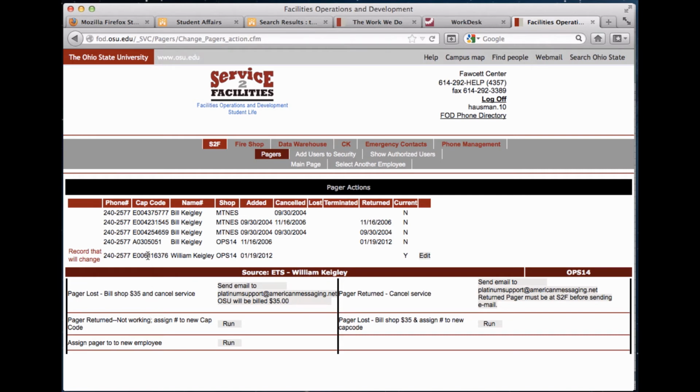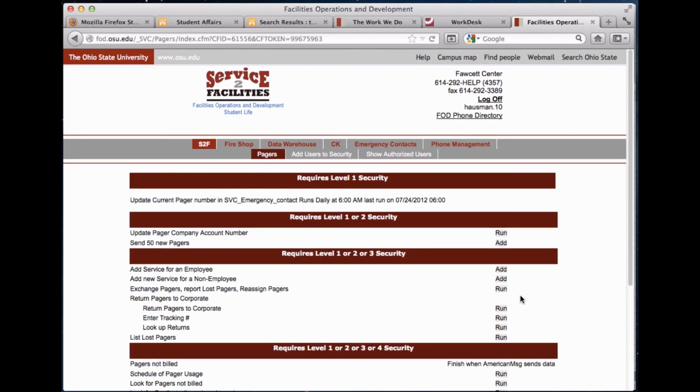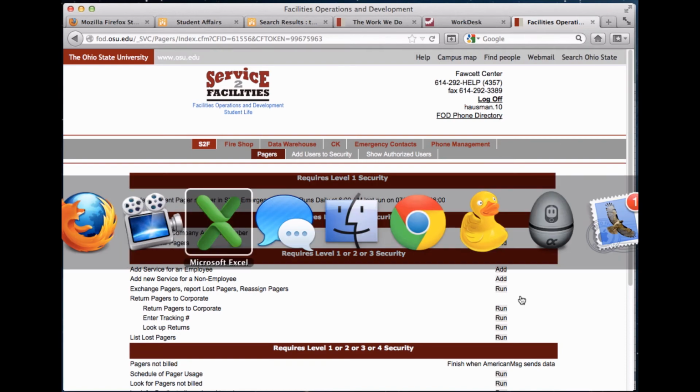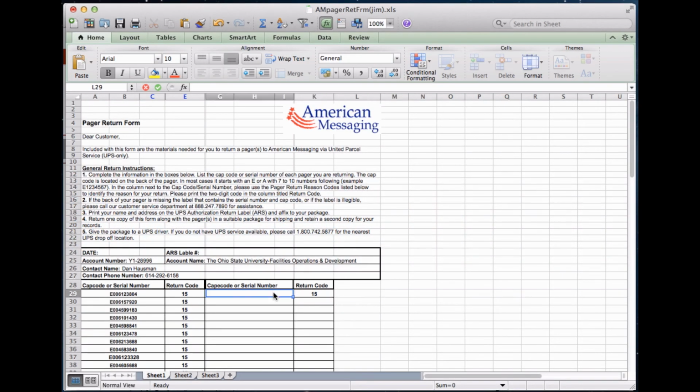The cap code should match what is on the physical pager. Verify that it does. Return the pager here. Finally, enter the cap code into the form. Return code is going to be 15 for no longer needed.